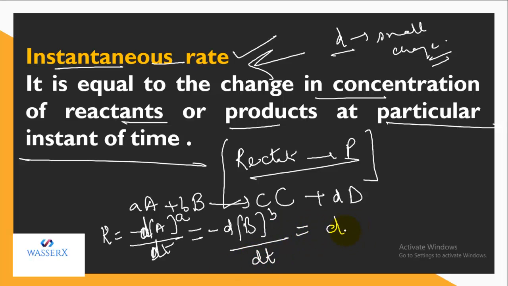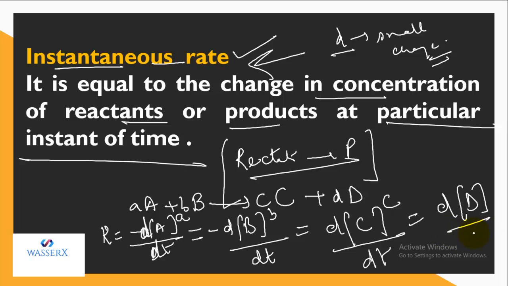Similarly, small change in the concentration of C with change in time raised to its moles is equal to d, small change in the concentration of D with respect to time, and the moles are written like this. So this is how we write the instantaneous rate. So I think you got it, what is the difference between the average and the instantaneous rate and how you're going to write it.